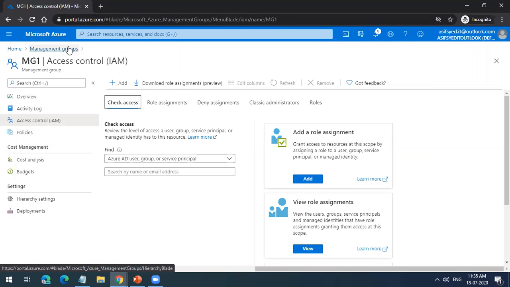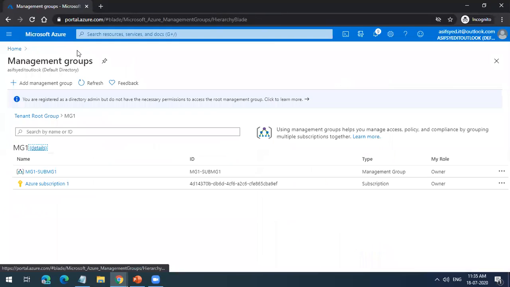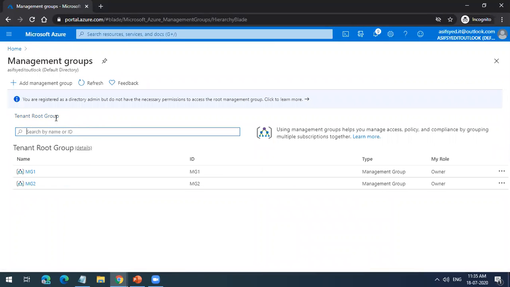Regarding the tenant root group, I would want to ask a question. By default, we get a tenant root group, right? Yes. So in an organization, how many root groups do they have? Normally a single one? They'll have only one. In my experience, I have not seen anyone having more than one tenant group, but there may be a possibility you'll come across more than one.